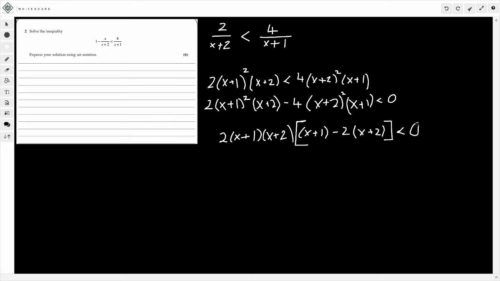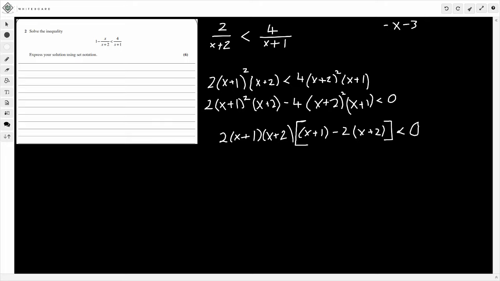From here now, what we need to do is just simplify this expression in the bracket. So it's going to be x plus 1, and then if you were to expand this out, this would be minus 2x minus 4. So what you'd get is minus x minus 3 in that bit there, because it'd be x minus 2x, you get minus x, and 1 minus 4, so minus 3.